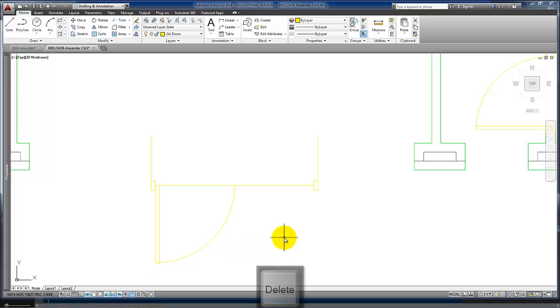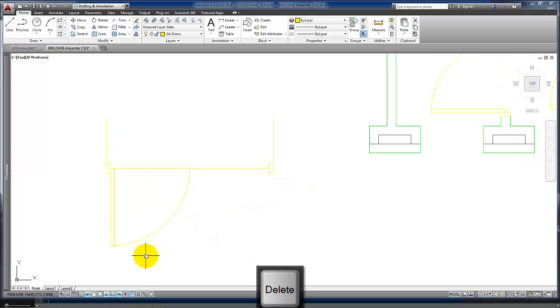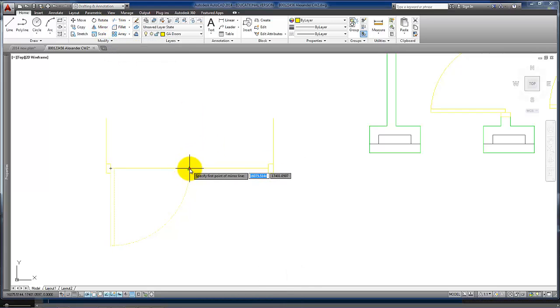Then we can delete those temporary lines. Then quite simply we can take those 2 elements and mirror them around the center point, and then we can delete the line in the middle.